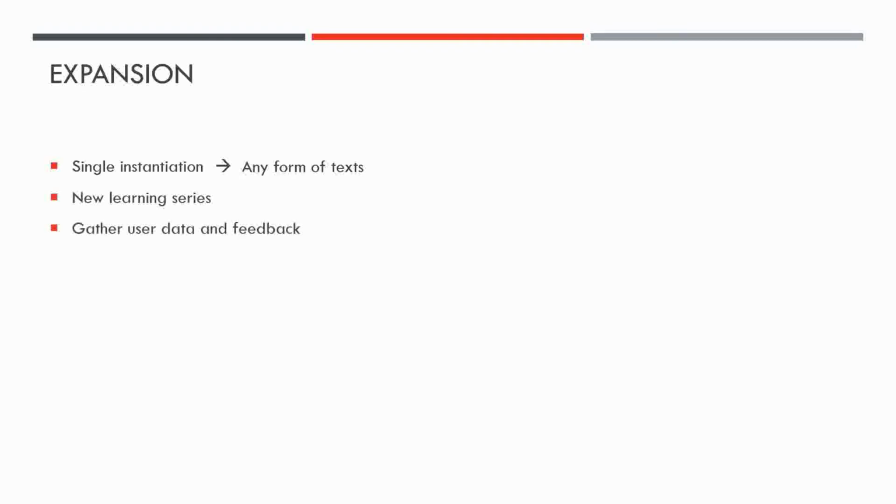While we could continue to market the revision of the Platform Revolution book to other students, we want to make it clear that this is just a single instantiation of the tool's use. As the machine learning algorithm can extend beyond just the Platform Revolution book, we can potentially use our path to summarize and evaluate any form of text. This can be the start of a whole new learning series. We plan to add on more topics curated by our staff, and we could investigate trending topics among students and add revision exercises accordingly. With more users on board, we can acquire user data on how they interact with the platform, which topics they find the most interesting, and get feedback on the platform itself to constantly improve, in a way, creating a virtuous cycle for the platform to grow.